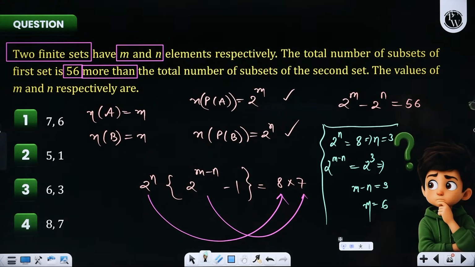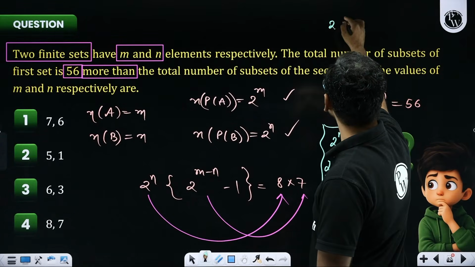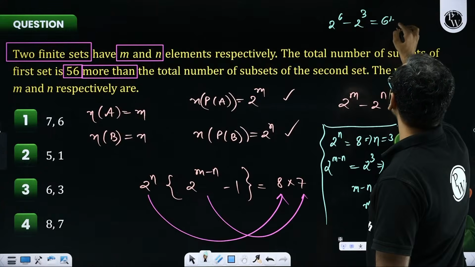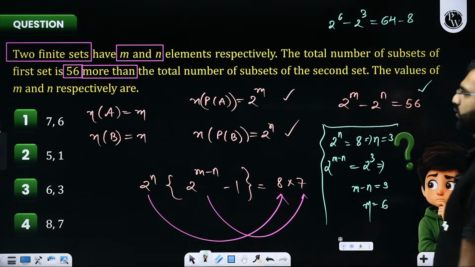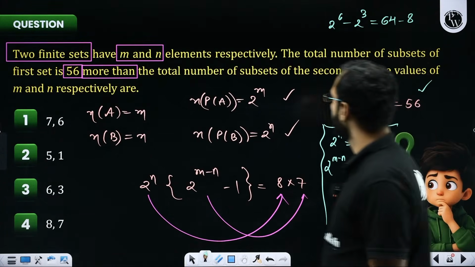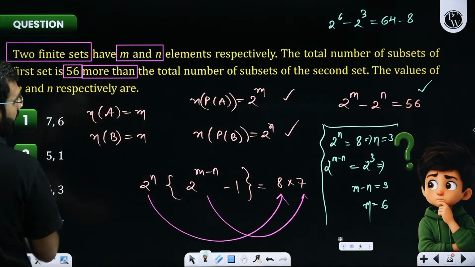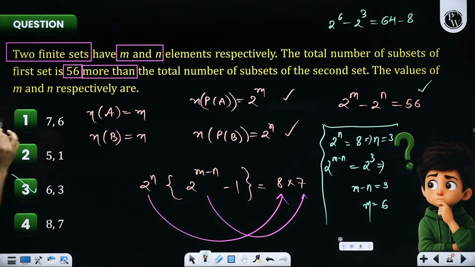And let's verify it. This is technically 2 to the power 6 minus 2 cube. What is 2 to the power 6? I think 64. 2 cube is 8, which gives 56. So yes, it is correct. So what are we asked? The values of m and n. m and n are going to be 6 and 3, option C.